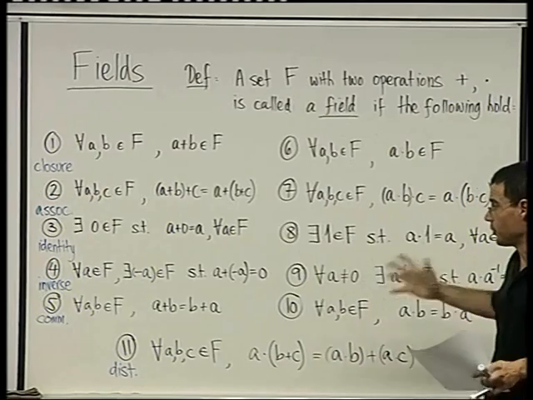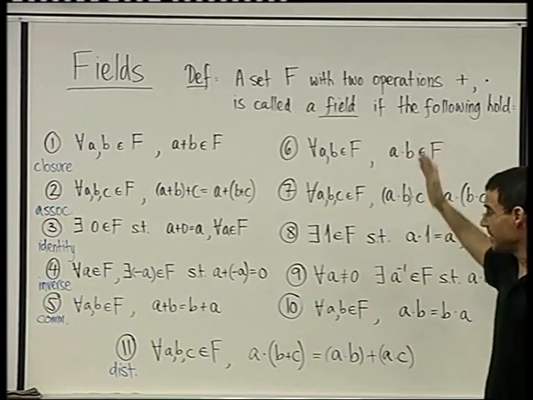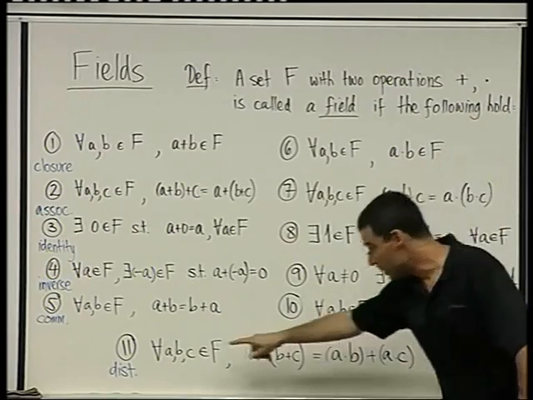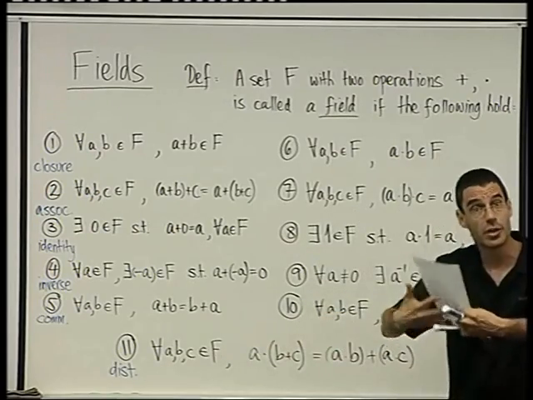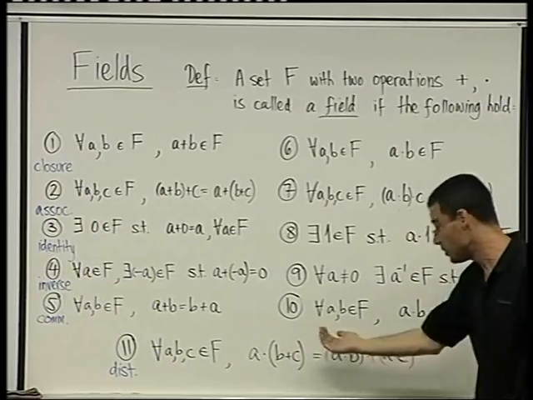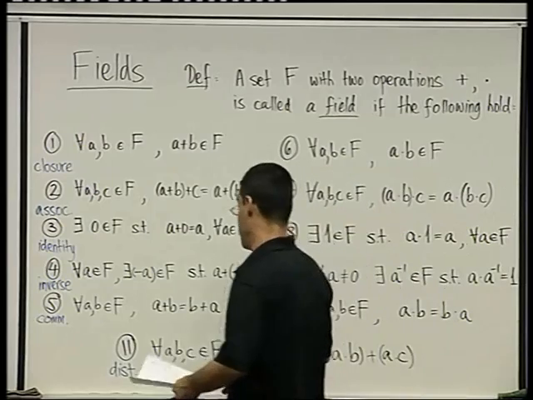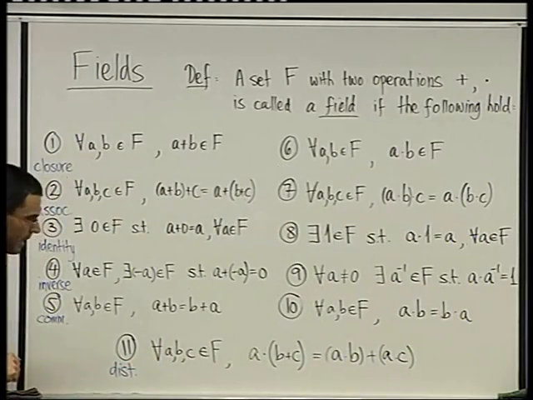Otherwise, you'd have a structure or a set that has two very separate structures that don't feel each other. But this says that, in fact, these structures are living together. There's a relation between the structures. Okay? Okay, so you agree that this is really a mouthful.